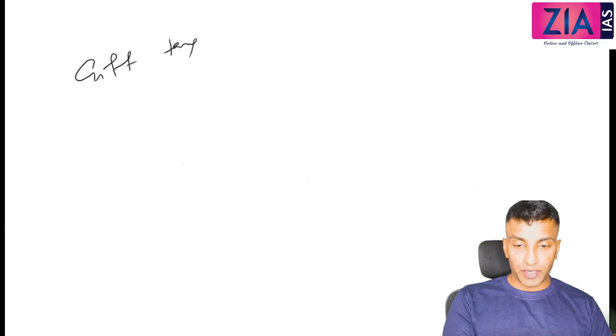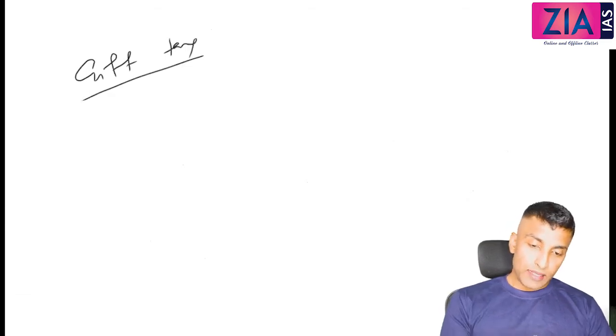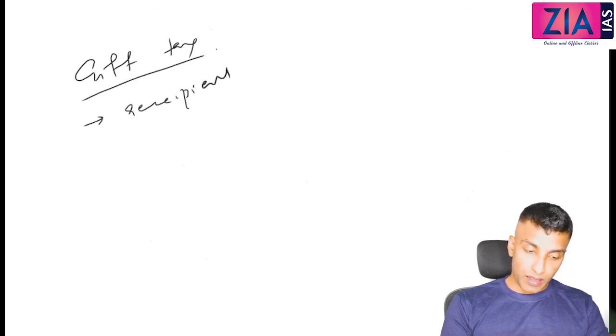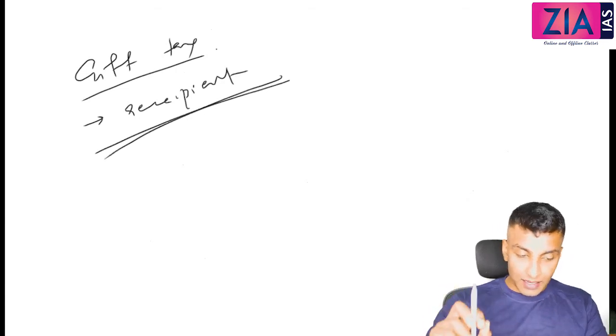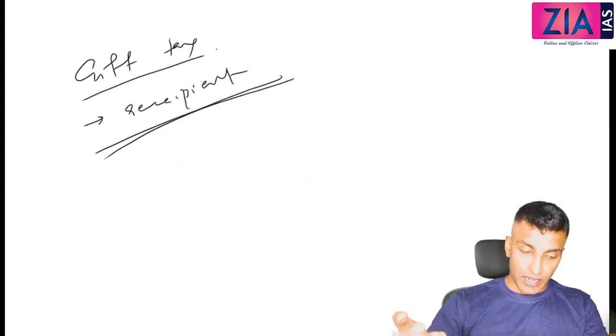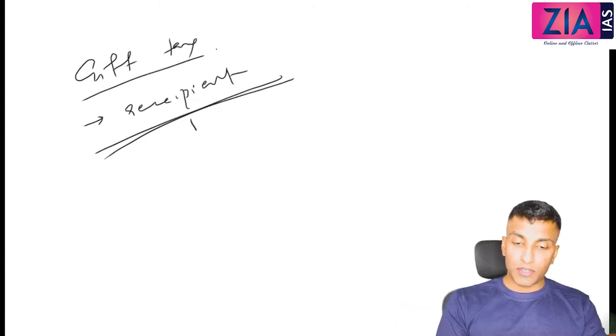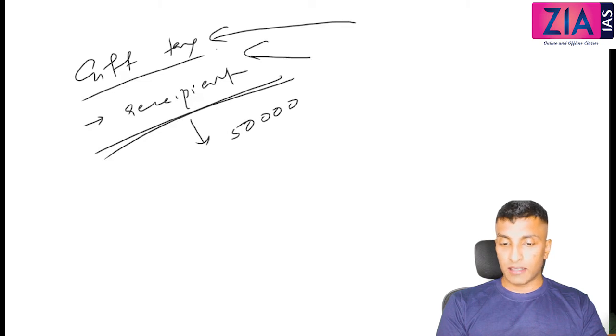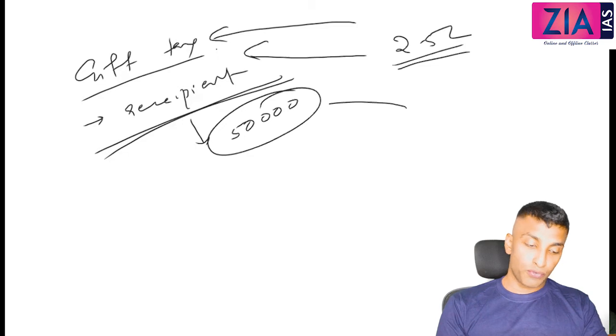Next one, gift tax. Now it is imposed on the person who's receiving the gift. So you can write imposed on recipient. Okay. So basically gift is assumed as an income of recipient. So you have to pay income tax anyway. So that's why you need to pay gift tax. And what is the exemption limit in the context of gift tax? Exemption limit is 50,000. So actually what I'm saying is, it is assumed as an income. So you need to pay income tax. So you have to pay gift tax. In case of income tax, there was an exemption of 2.5 lakh. In case of gift tax, there is an exemption of 50,000.